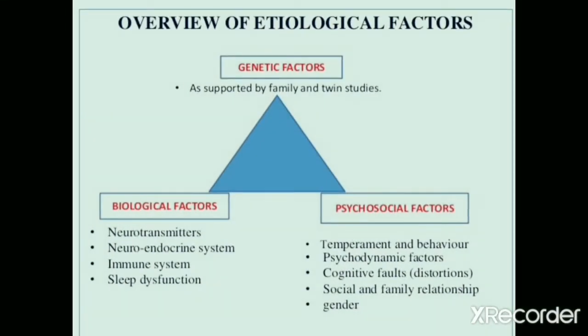The etiological factors include genetic factors, as studies have shown that it is more prevalent in first-degree relatives and in twins, and certain biological drivers, such as neurotransmitters. For example, an increase in serotonin and noradrenaline level results in the manic phase, whereas a decrease in serotonin and noradrenaline results in the depressive form of bipolar disorders. Similarly, neuroendocrine factors such as hypothyroidism result in depression, whereas hyperthyroidism or thyrotoxicosis results in mood elevation.